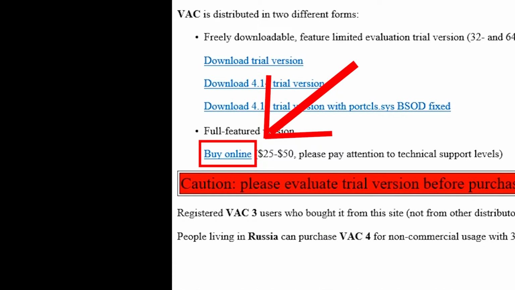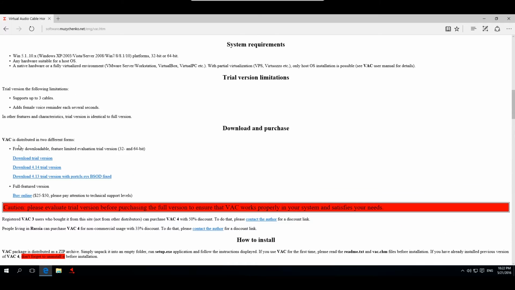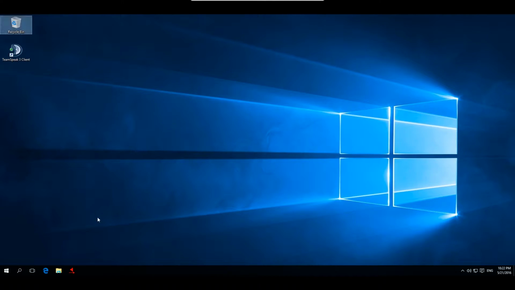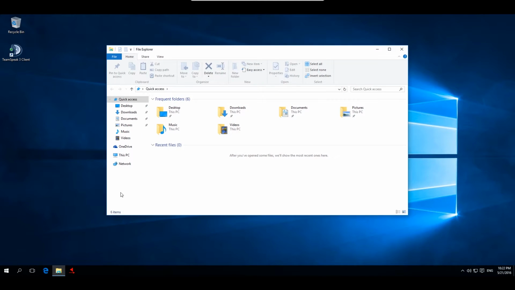After you have tested it, you need to buy virtual audio cable with the link shown in the video. Follow the instructions, and after a successful purchase you will get an email with a download link in it. Use this to download virtual audio cable like I did. And be sure to buy it so you will support the publisher, so they can improve the software.